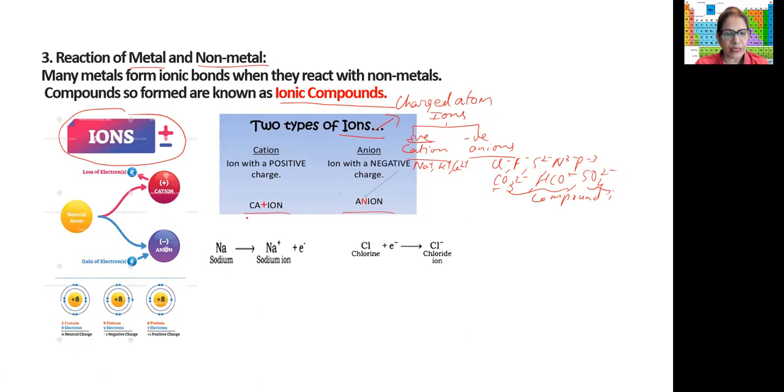For example, we take a compound like sodium chloride. This is an example of an ionic compound. First, we will see how their ions are formed and why they are formed. So if we take sodium, I will go and do it over here. Sodium configuration: atomic number is 11, so it is 2, 8, 1.